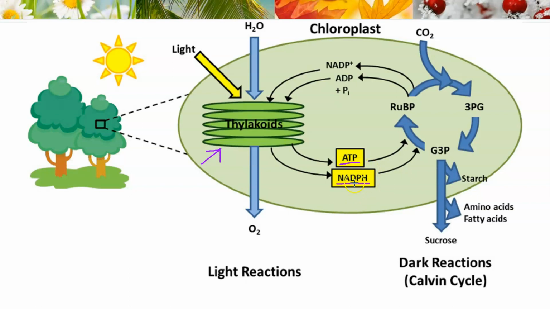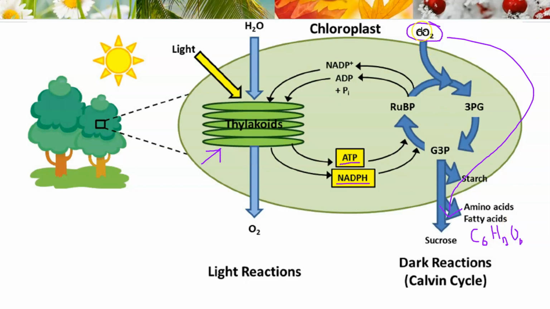That high energy electron and this ATP are used to take CO2 and make it into sucrose, or glucose, which is probably a better term for us right now. Glucose is C6H12O6.